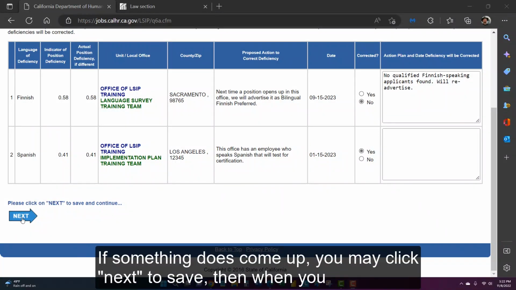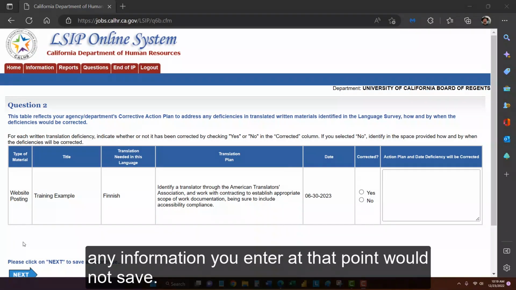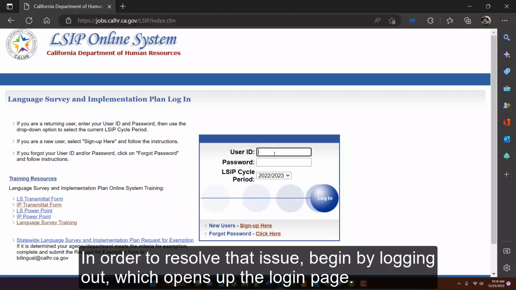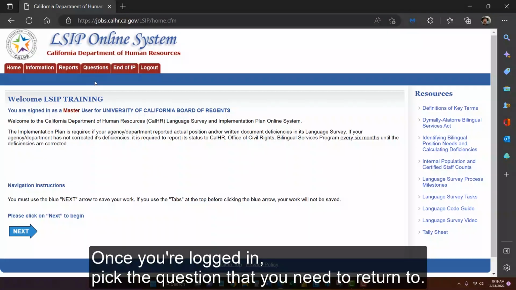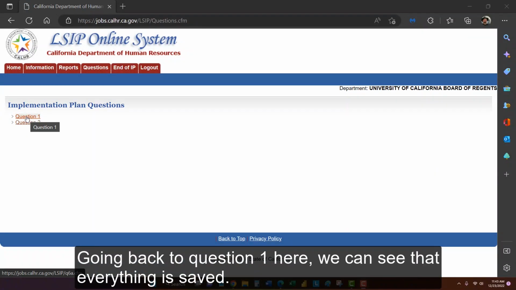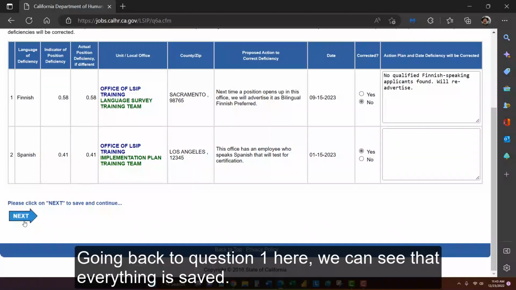If something does come up, you may click next to save. Then when you come back, because you may have been logged out and there's no indicator, any information you enter at that point would not save. In order to resolve that issue, begin by logging out, which opens up the login page. Once you're logged in, pick the question that you needed to return to. Going back to question 1 here, we can see that everything is saved.